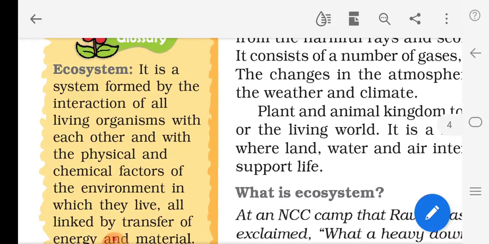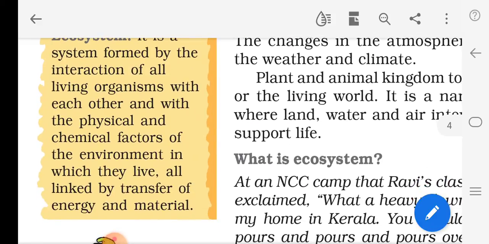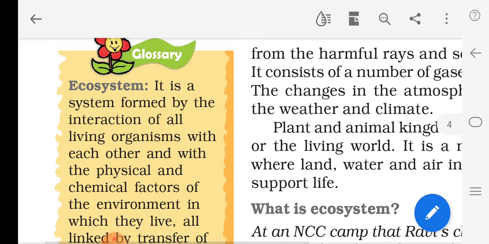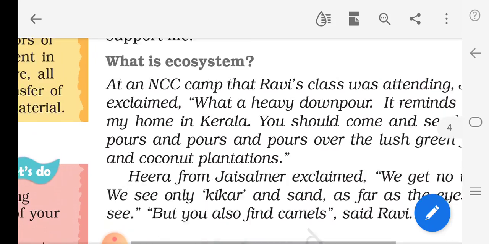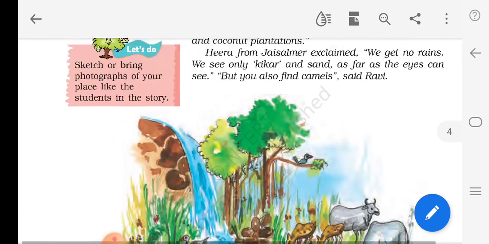It is a system formed by interaction of all living organisms with each other and with the physical and chemical factors of the environment in which they live, all linked by transfer of energy and material. Now let's see what is an ecosystem.